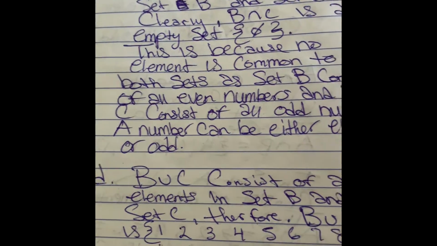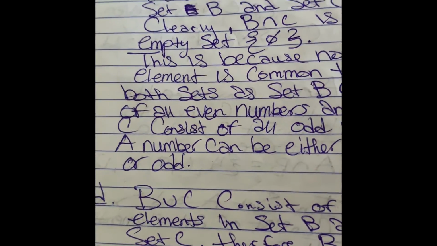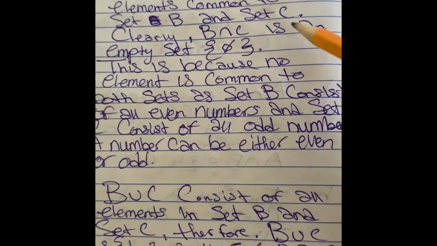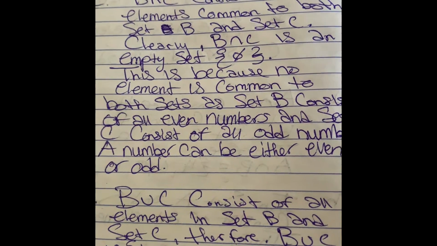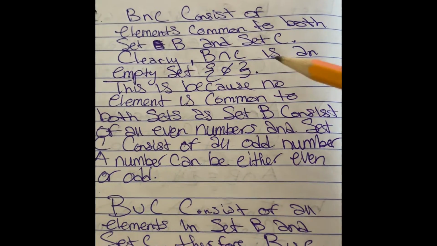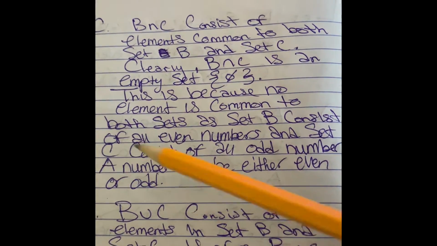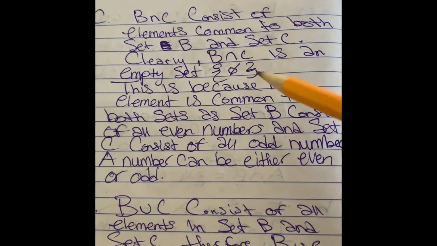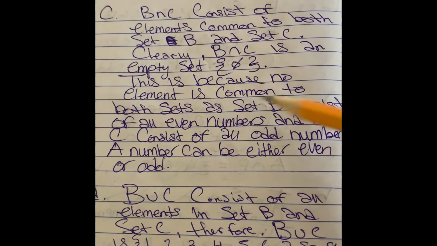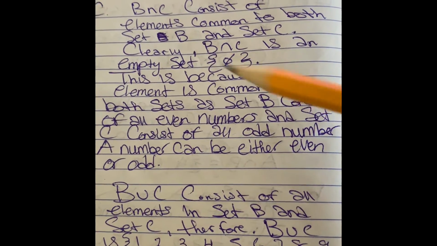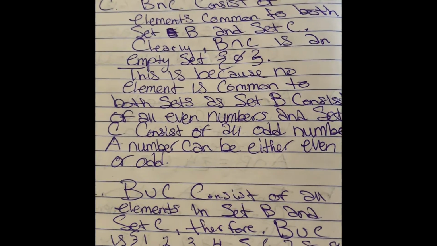All right, C, find B intersecting C. So B intersecting C consists of elements common to both set B and set C. So clearly B intersecting C is an empty set. This is because no element is common to both sets, as set B consists of all even numbers and set C consists of all odd numbers. So a number can be either even or odd.